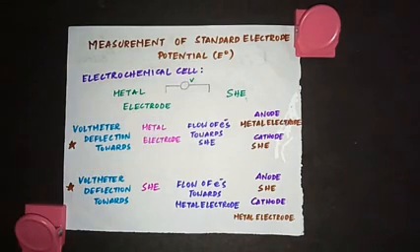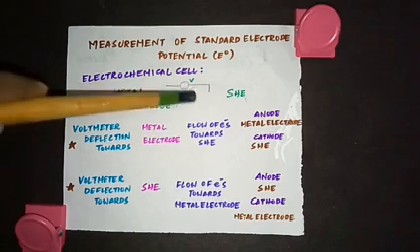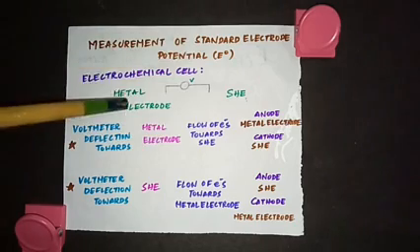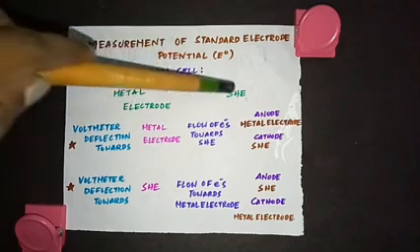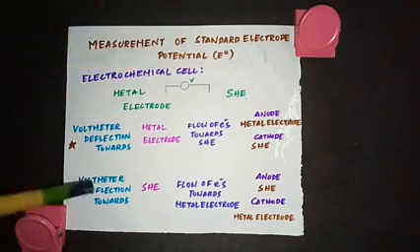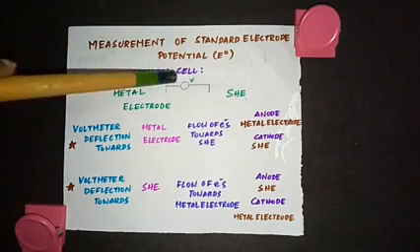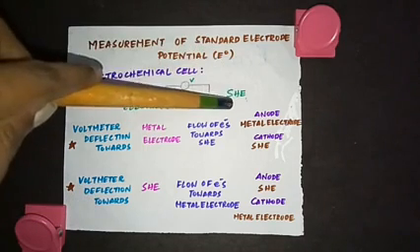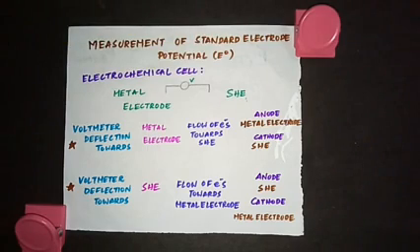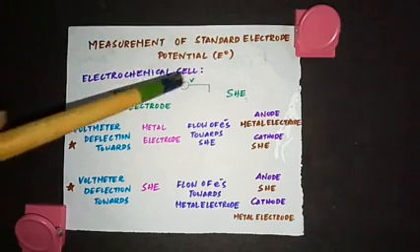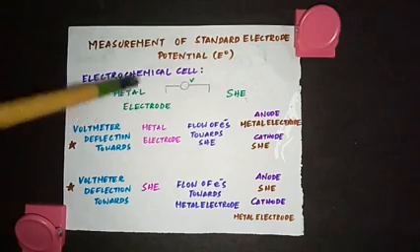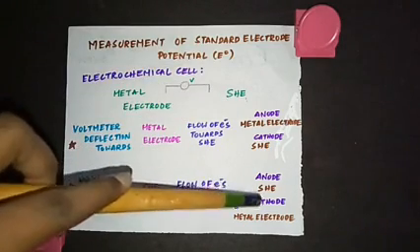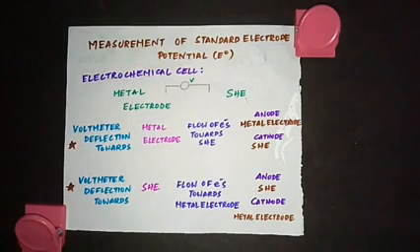Just now I told you standard hydrogen electrode can act both as cathode and anode. So from the voltmeter deflection, we are finding out which is acting as anode and which is acting as cathode. Now the second condition, when the voltmeter deflection is towards SHE, then what is the flow of electrons? It is from SHE to metal electrode. So SHE is acting as anode and metal electrode is acting as cathode.